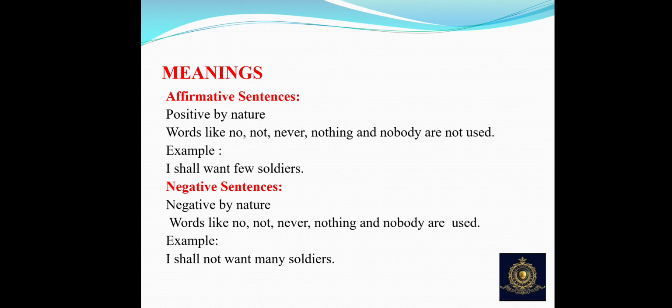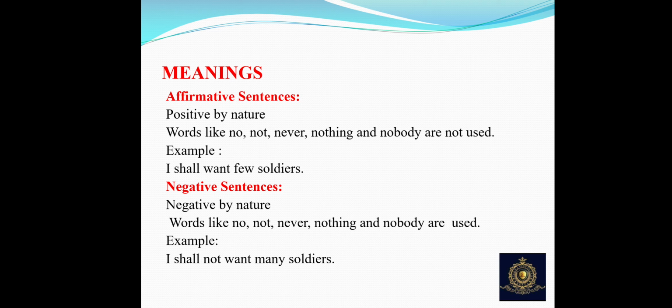If you see these two examples, I shall want few soldiers, which means I shall not want many soldiers. Both the sentences express the same thing. They are not opposite sentences. They just use opposite words, or negative words, in the sentence, but the meaning of these two sentences is exactly the same. The same thing you have to do, and while doing this you have to remember a few things. If you remember these things, you will be able to change any positive sentence into negative sentence.